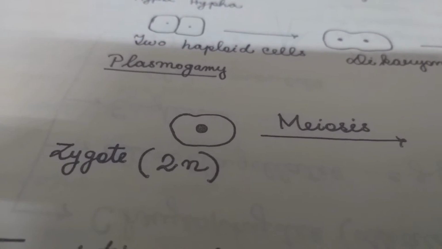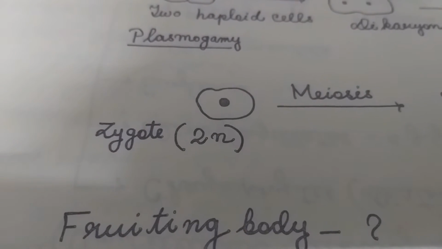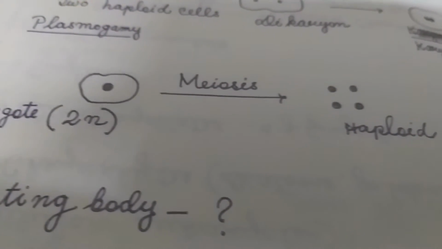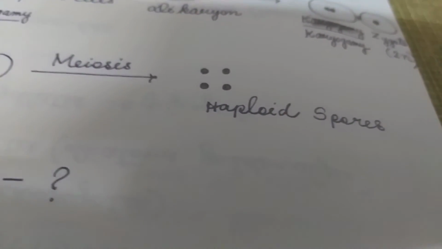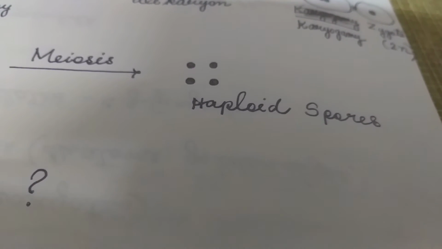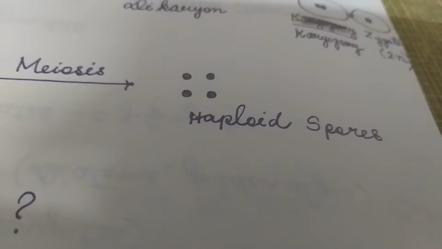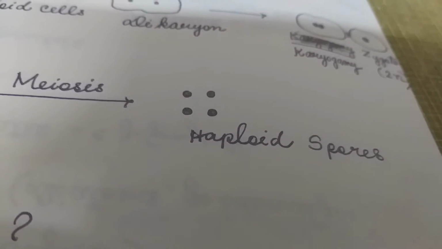As a result of meiosis, the zygote forms 4 haploid spores. These are the 4 haploid spores which are formed from each zygote through meiosis. The spores will germinate and form fungi similar to the parent.